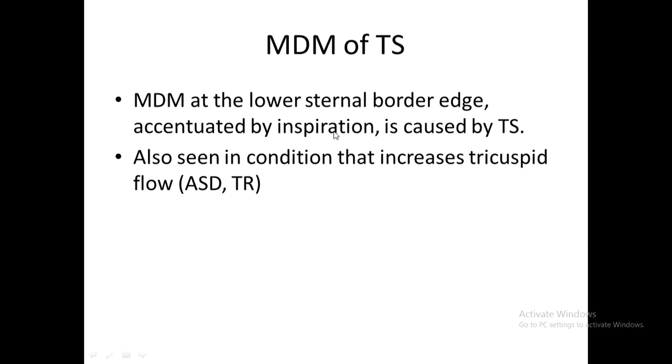In case of TS, the murmur will be at the left sternal edge, and it will not be accentuated by left lateral position, but on inspiration it increases. So if you ask him to take a deep inspiration, the murmur accentuates or increases. That indicates it's a TS murmur. Sometimes you may have MS and TS together also.